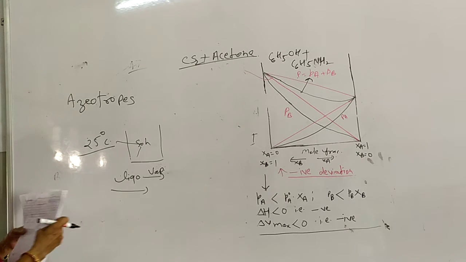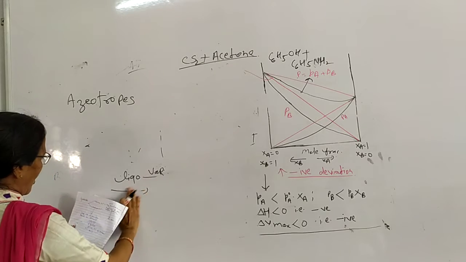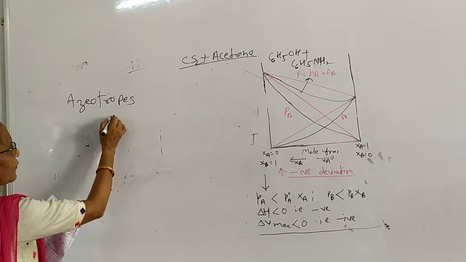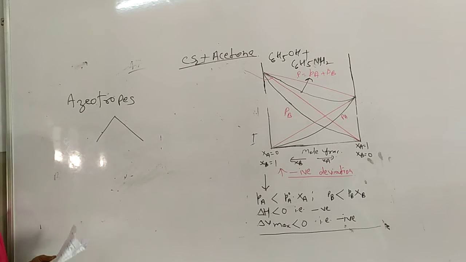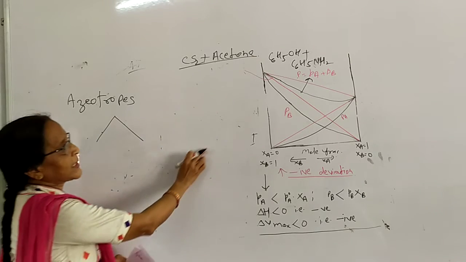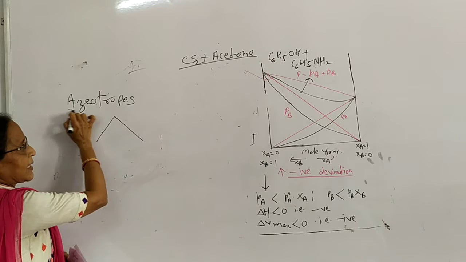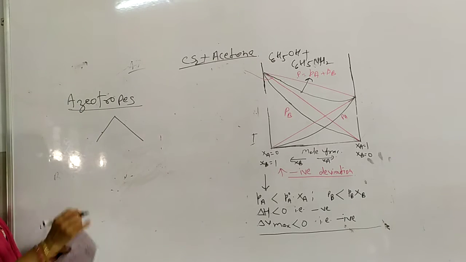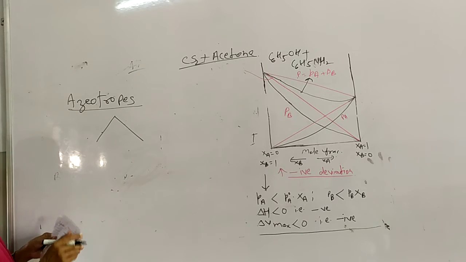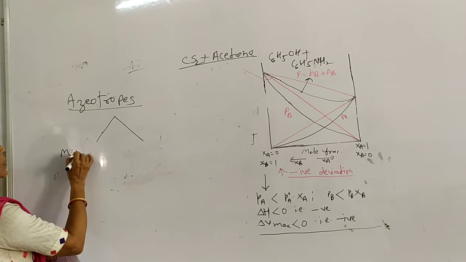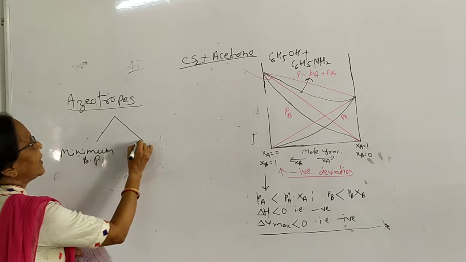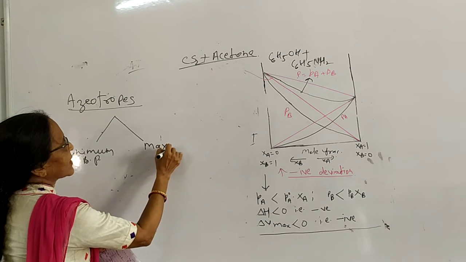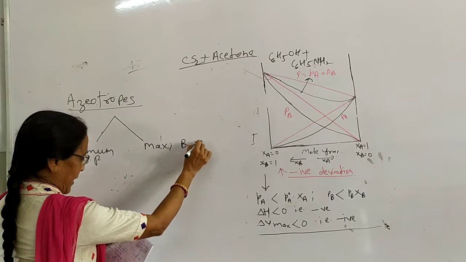It is very important. This azeotrope is again of 2 types. Here we only have to remember the examples. MCQs are asked even in competitive exams. Azeotropes are of 2 types: at minimum boiling point as well as at maximum boiling point.